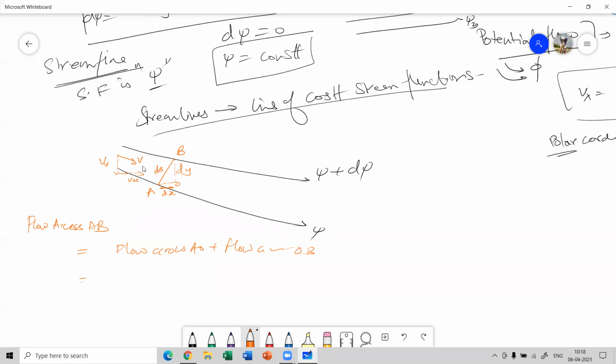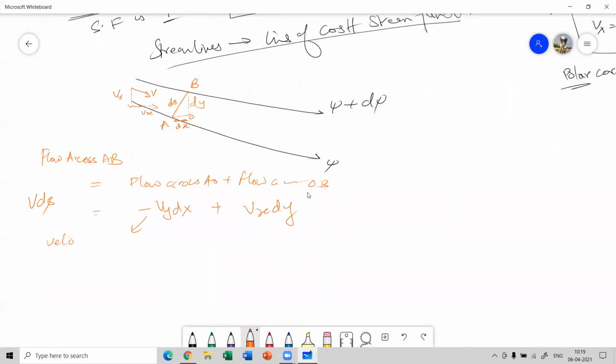So if flow across AB, let's say, is V into ds, so across AO will be, let's say, minus Vy into dx plus Vx into dy. So we are taking negative, that means the y is in the downward direction. Negative sign means the velocity Vy is in the negative direction.